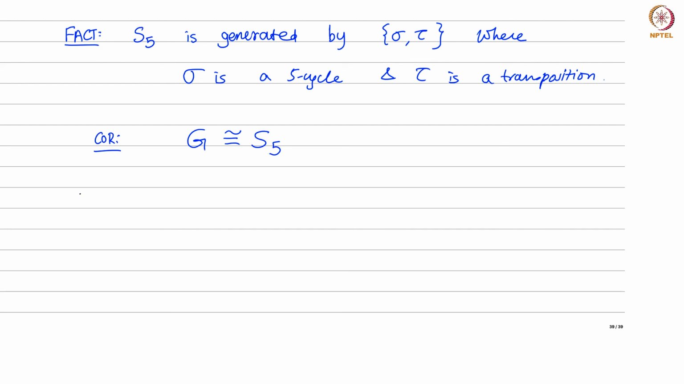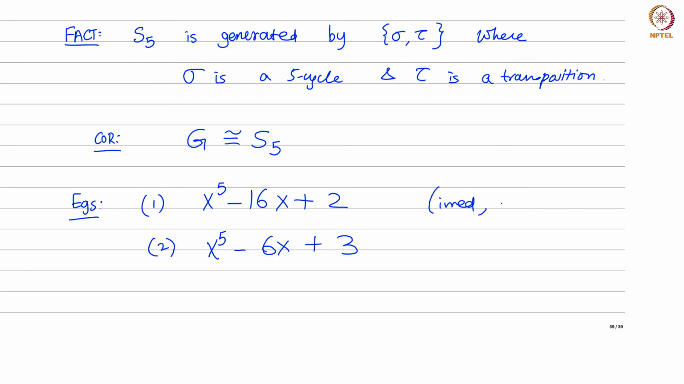Finally, we have a nice criterion here. What sort of polynomials will have this property? You just need to look for something which is irreducible and has 3 real roots, right? To check irreducibility, you can use Eisenstein's criterion. Let me give you 2 examples of polynomials which have this property. It has degree 5, and this is irreducible because you can use Eisenstein's criterion with p equals 2. The one below is irreducible by using Eisenstein with p equal to 3.